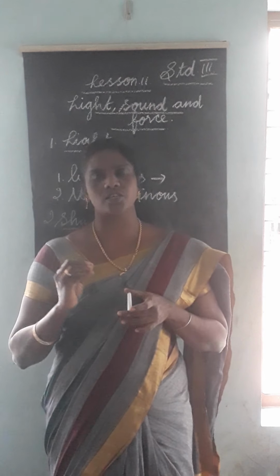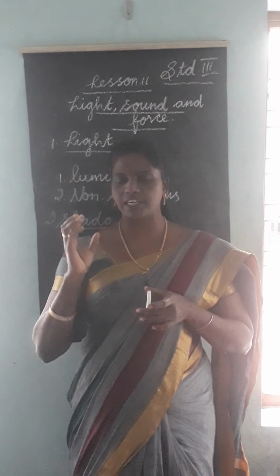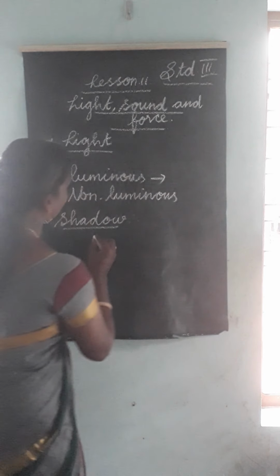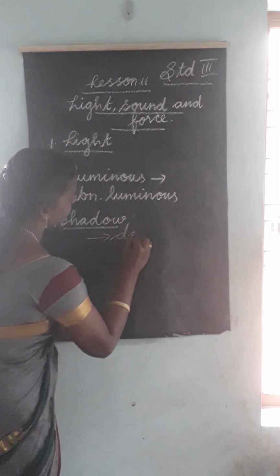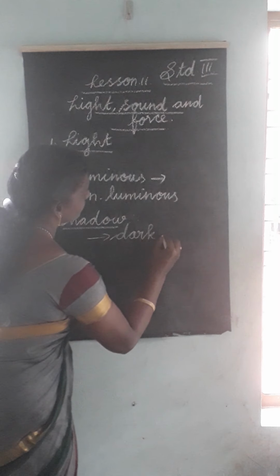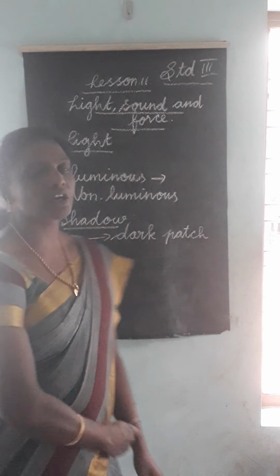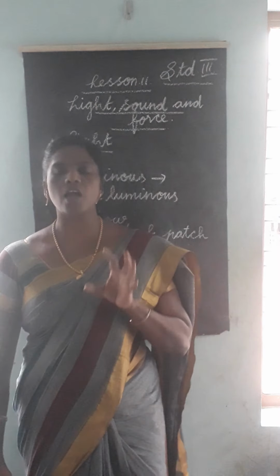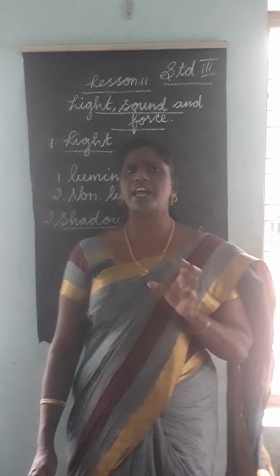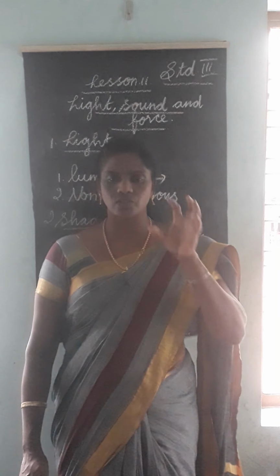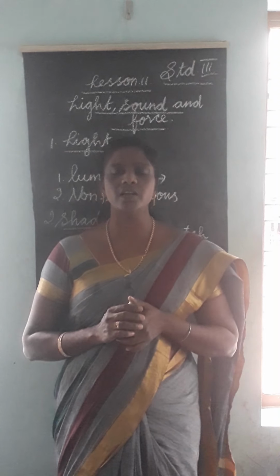The dark patch is your shadow. Shadow means dark patch. You notice this dark patch on the ground every day, isn't it? So this dark patch is called shadow.